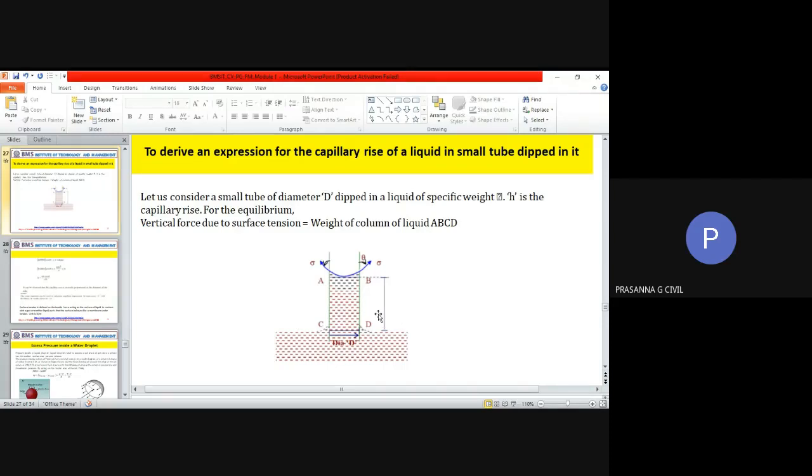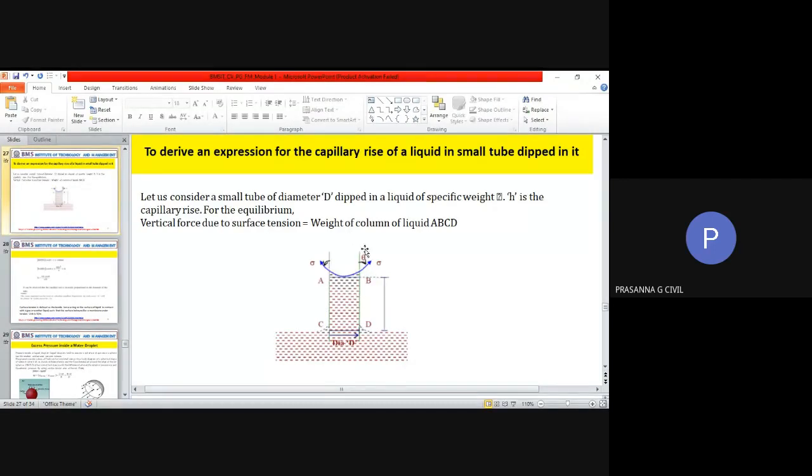And I will equate the weight of the h column of liquid to the vertical component of surface tension. So this is the surface tension. Surface tension is going upward, weight is coming downward. These are the two things that I will balance. It's written here, but I'm just telling you.